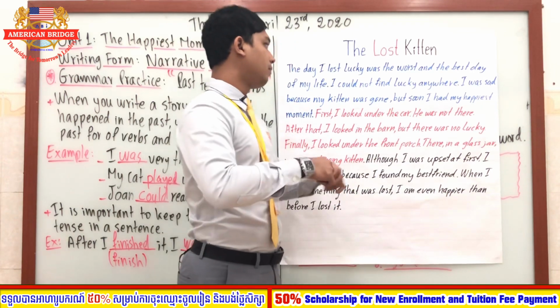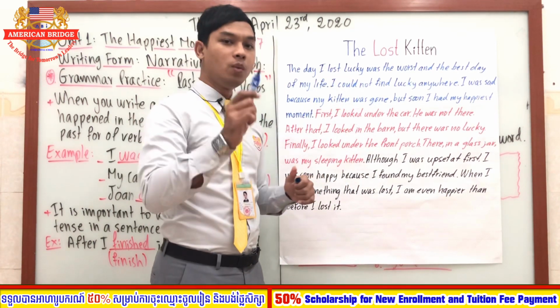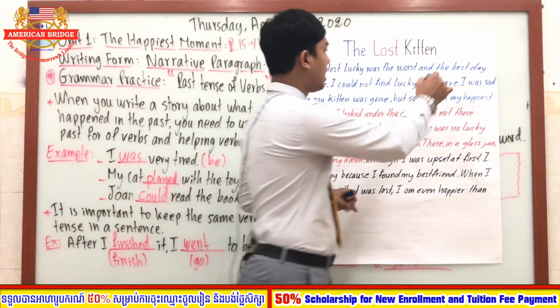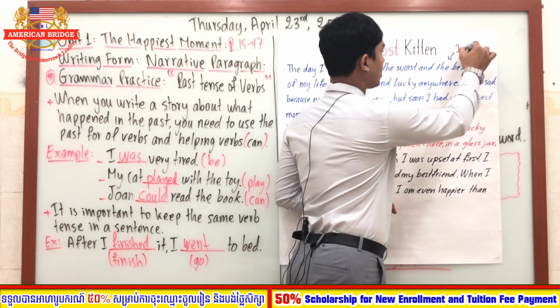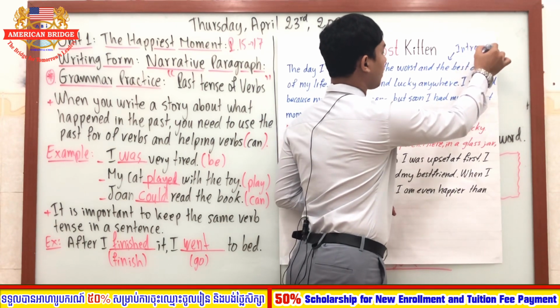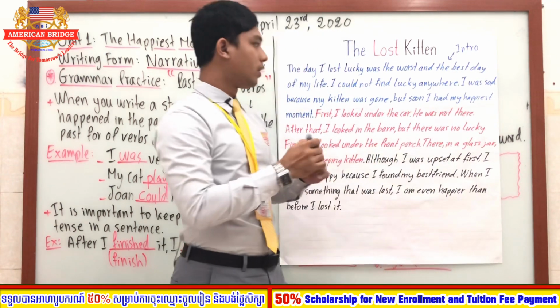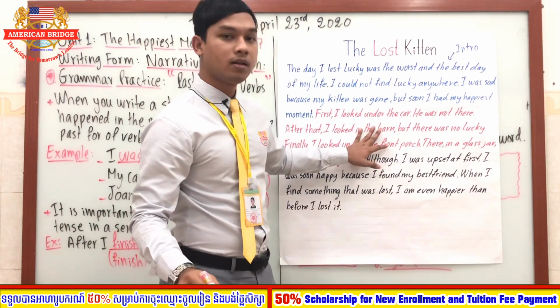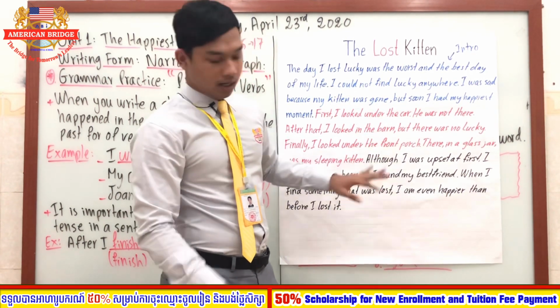So the sentences with the blue marker, all these are the intro, everyone. All these are in the introduction. Okay, yeah, I said intro here. All these are the introduction, and the red ones are the body.